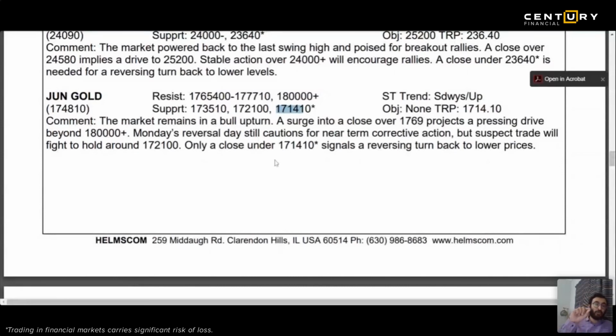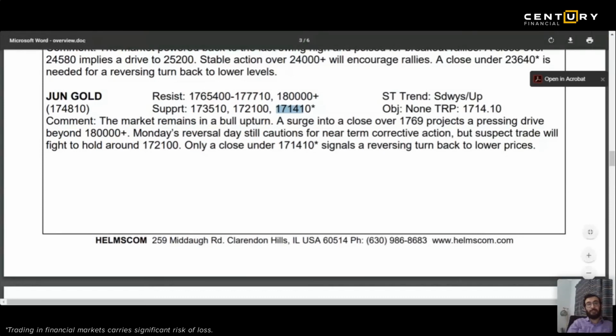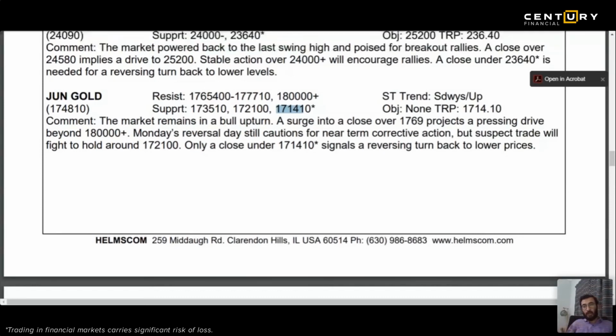around 1721 levels. Only a close under 1714 signals a reversing turn back to lower prices. So if the market closes, gold price closes below 1714, only then a reversal is expected. Otherwise, the short-term trend is up, right? So this is how normally you look at the trading levels also.